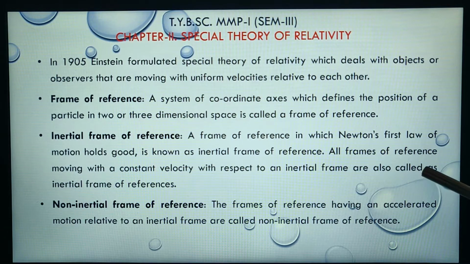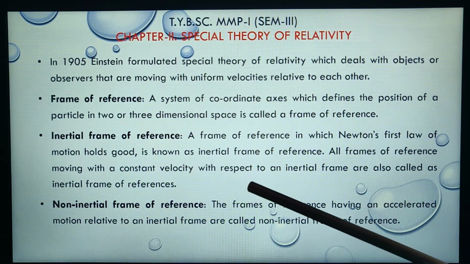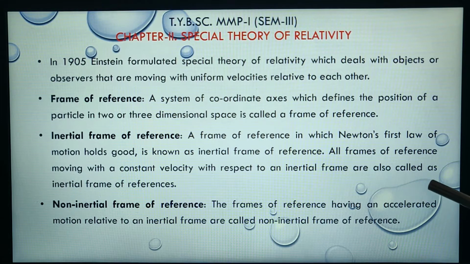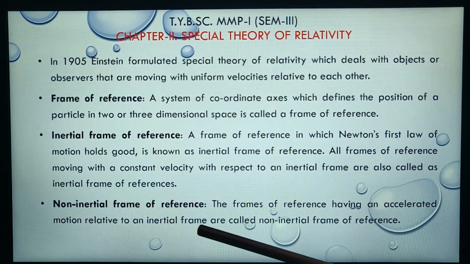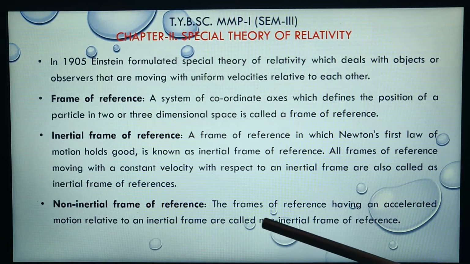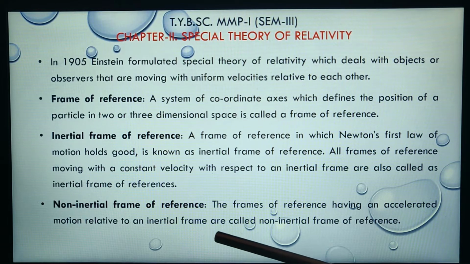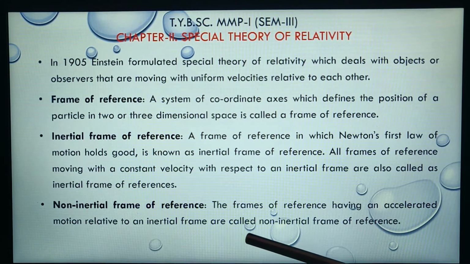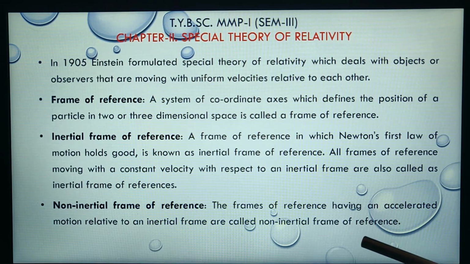All frames of reference moving with a constant velocity with respect to an inertial frame are also called inertial frames of reference. Then the non-inertial frame of reference: a frame of reference having an accelerated motion relative to an inertial frame is called a non-inertial frame of reference.